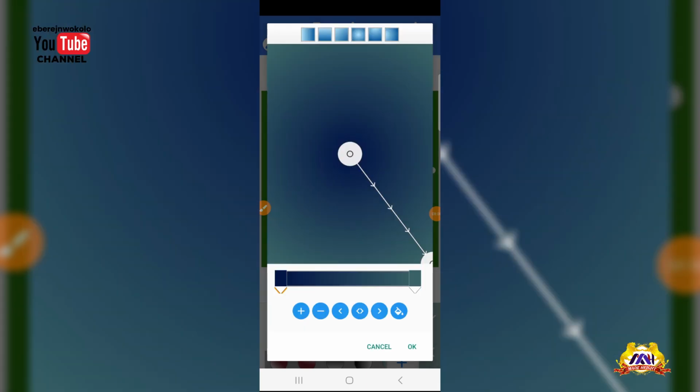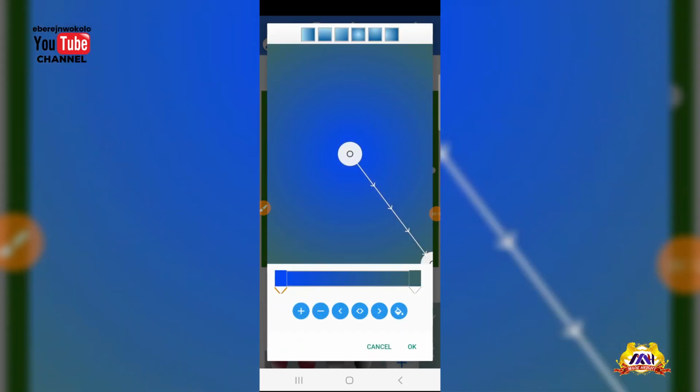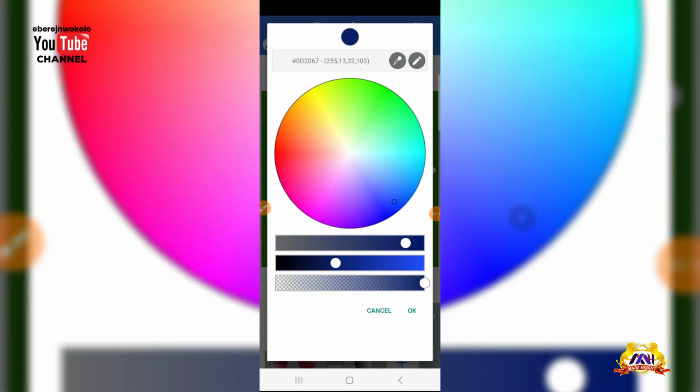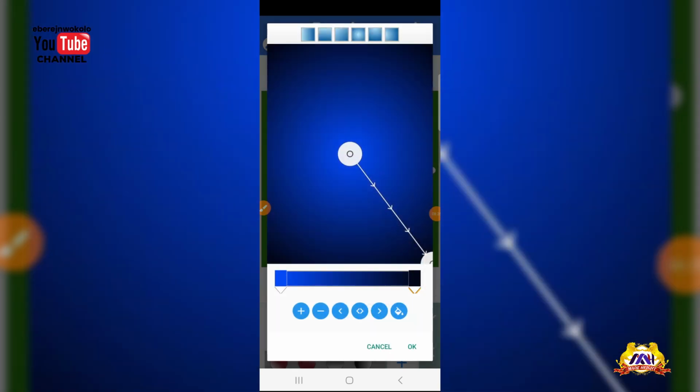Or if I want it light, I'll go back there and choose my light blue and okay it. Can you see it? And this very one, I'll click on it to change it to dark blue. I'll still bring it down to blue, but this time around I'll darken it. Hope you see what I just did now.